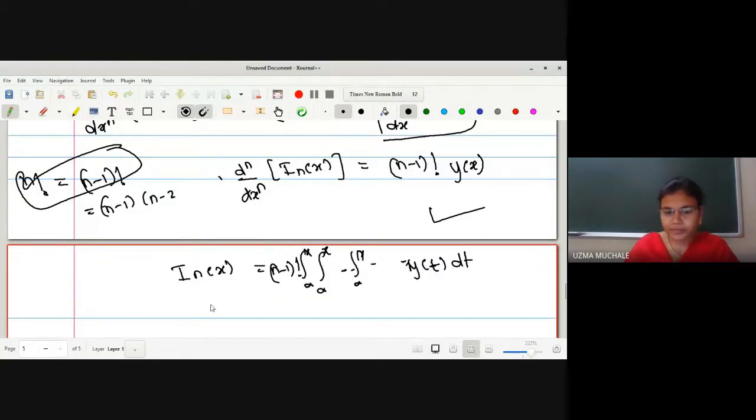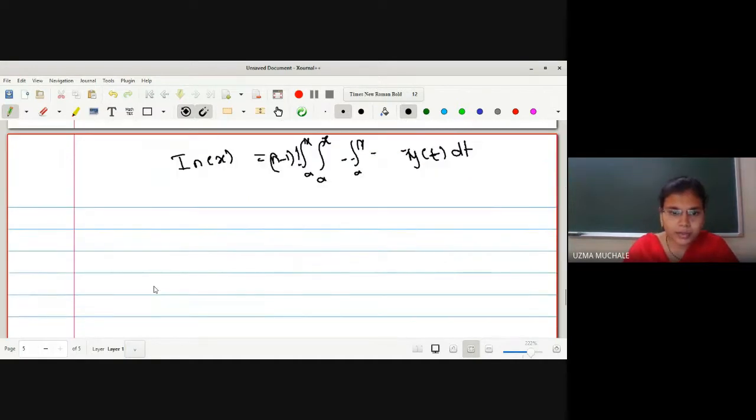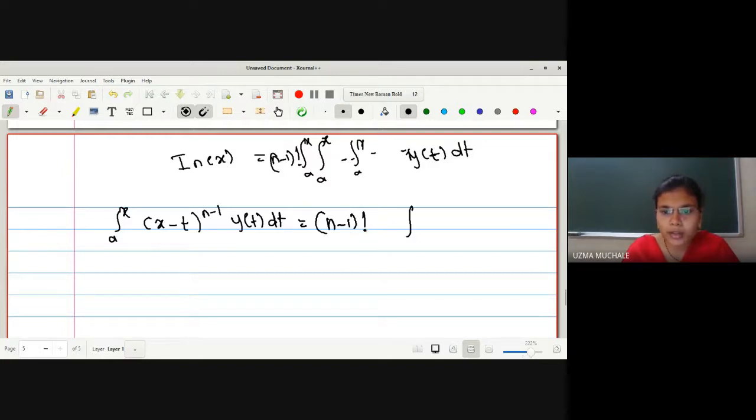n times, right? So what is the I n of x we have assumed? It is nothing but integration a to x of x minus t raised to n minus 1 y of t dt, which is equal to n minus 1 factorial, and n times integration we have to write.